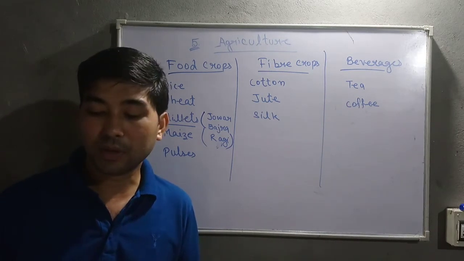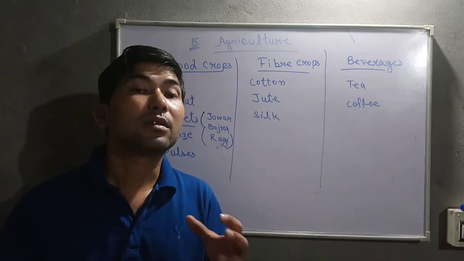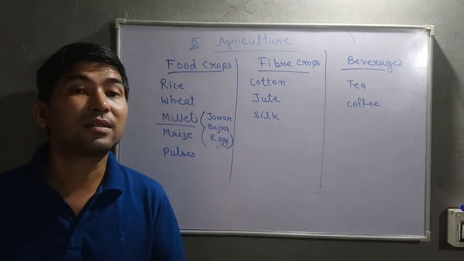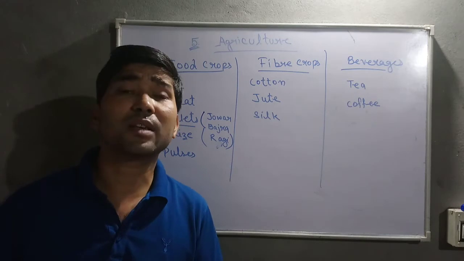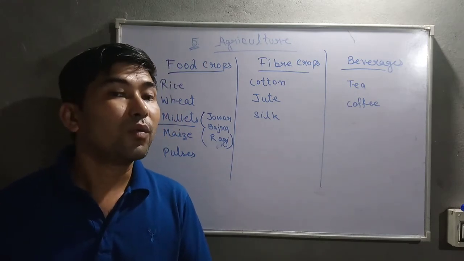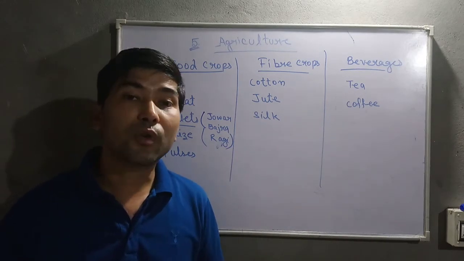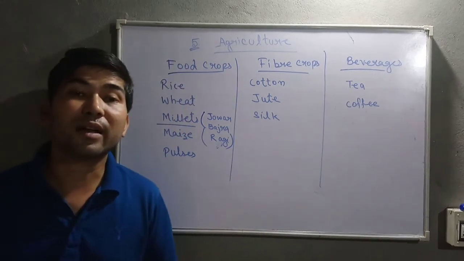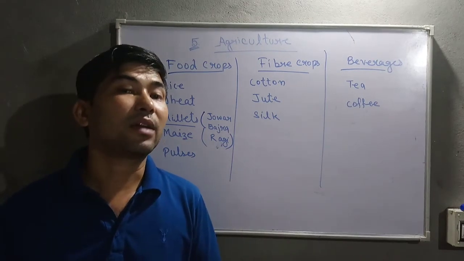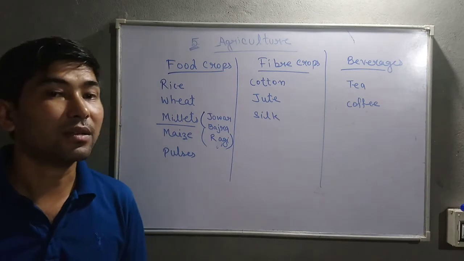So what is food security? Food security means sometimes what happens, the agricultural crisis comes. It means somewhere in some areas drought occur, somewhere flood occur. So during that situation, the government ensures that everyone who is suffering from drought or flood or any other natural calamities, they must get food, they must get their staple crop. So that is food security.